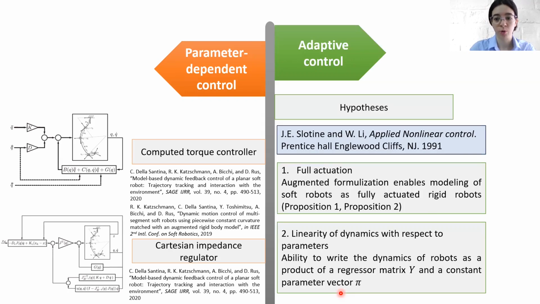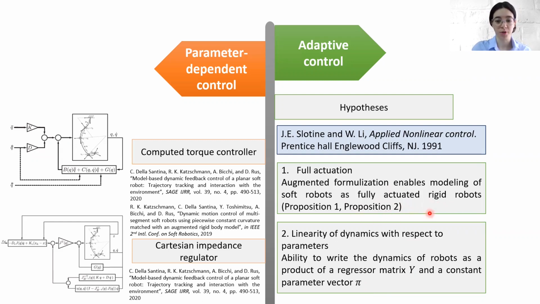In order to be able to apply this technique, we first have to satisfy two hypotheses as exposed in the work by Slotine and Li. The first hypothesis regards full actuation of our system. And since we use augmented formalization, it is possible for us to model a soft robot as a fully actuated rigid robot according to propositions 1 and 2.